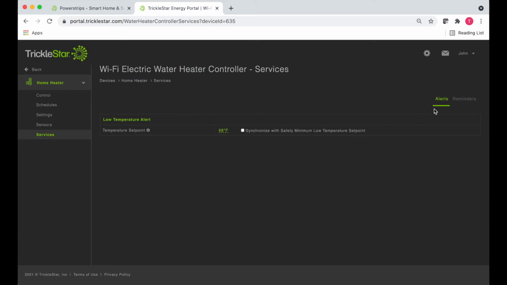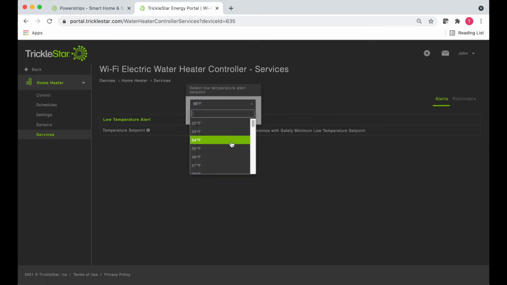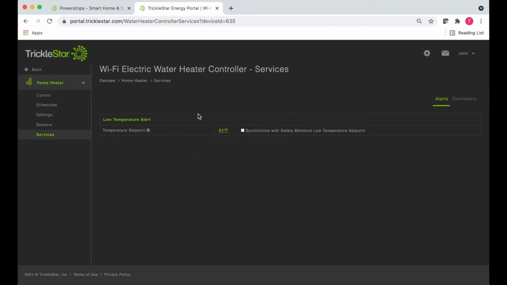On the Alerts tab, you can set the low temperature threshold to receive notifications on your mobile phone. You may select the set point from the drop-down list, or check the checkbox to use the same set point as the safety minimum temperature set point.